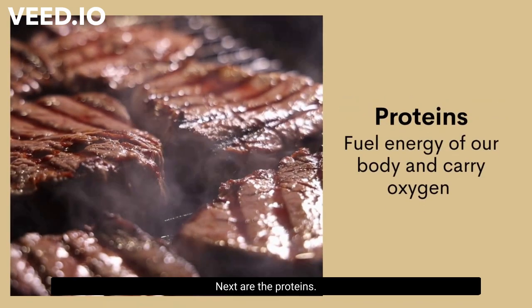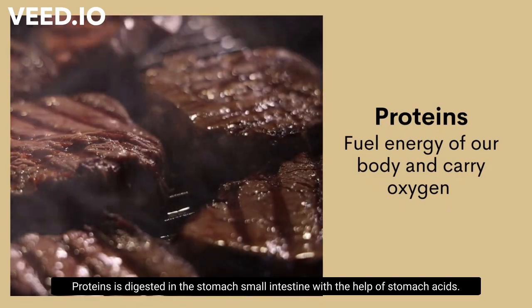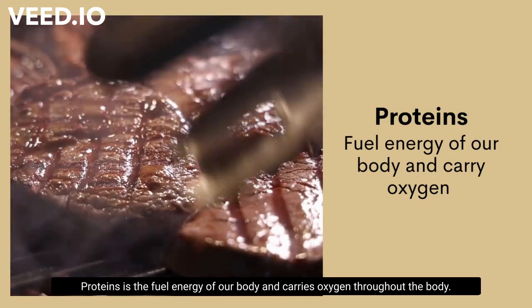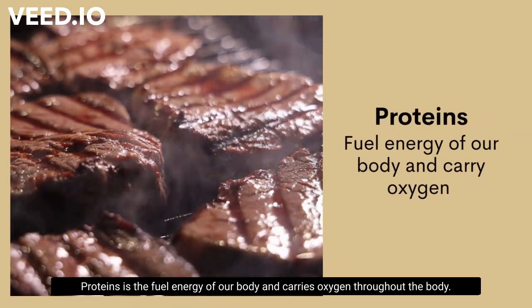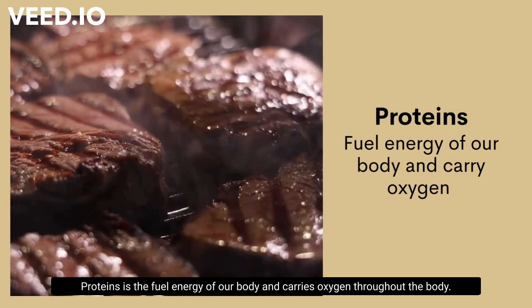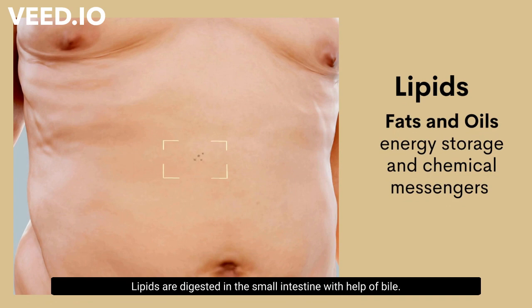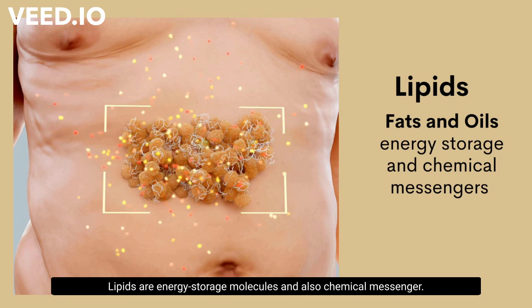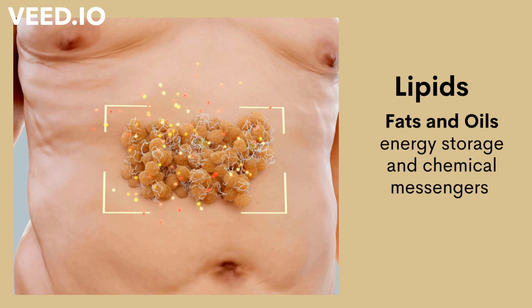Next are the proteins. Proteins are digested in the stomach and small intestine with the help of stomach acids. Proteins are the fuel energy of our body and carry oxygen throughout the body. Next are the lipids. Lipids are digested in the small intestine with the help of bile. Lipids are energy storage molecules and also a chemical messenger.